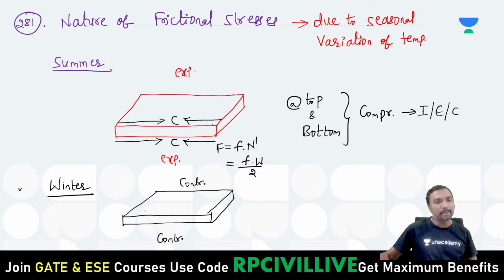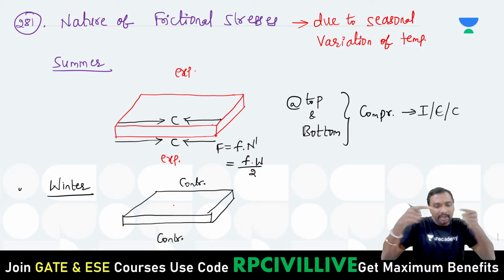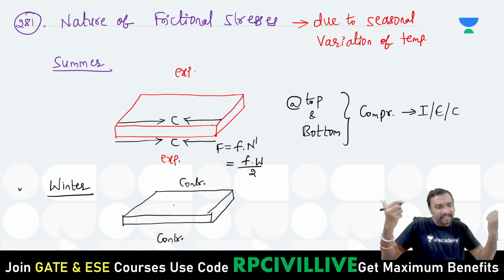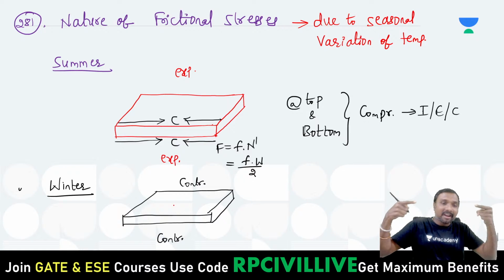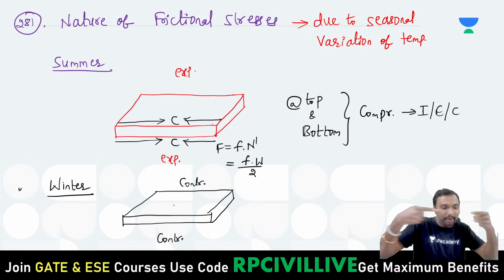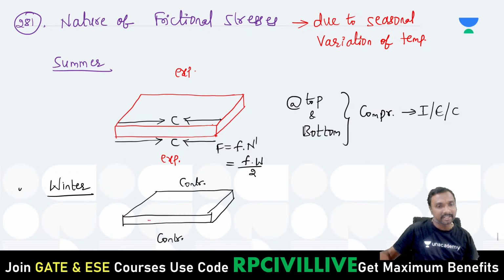Whenever it is top contraction and bottom contraction, contraction will be resisted by tensile. Contraction means decrease in the dimension. To avoid this decrease in dimension, we have to apply compressive resistance or tensile resistance? We have to apply tensile. If you apply compression, since contraction already means decrease in the dimension, further decrease in the dimension will take place. So we have to apply tensile resistance. So that friction will be acting in the form of what? Tension, if you just observe.